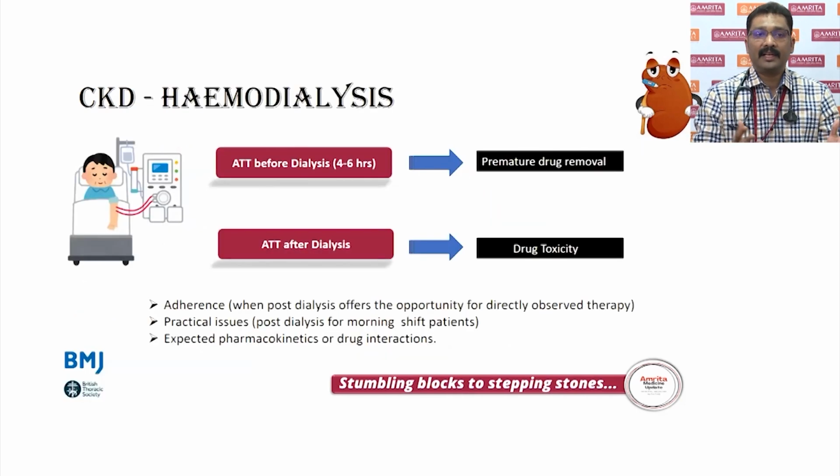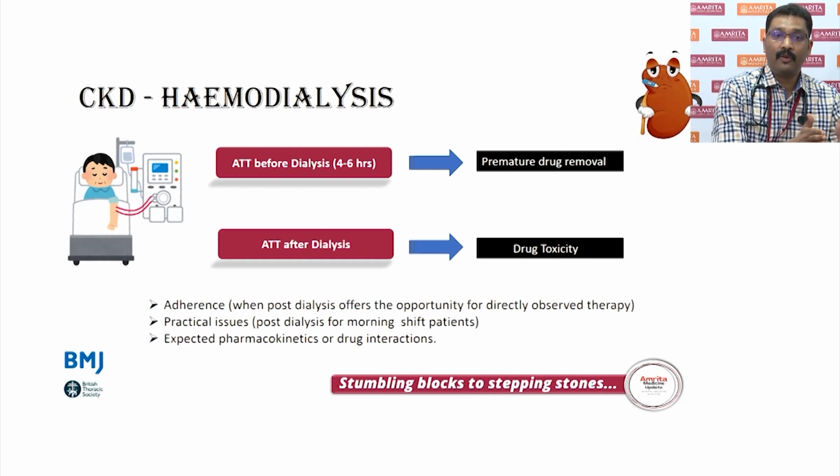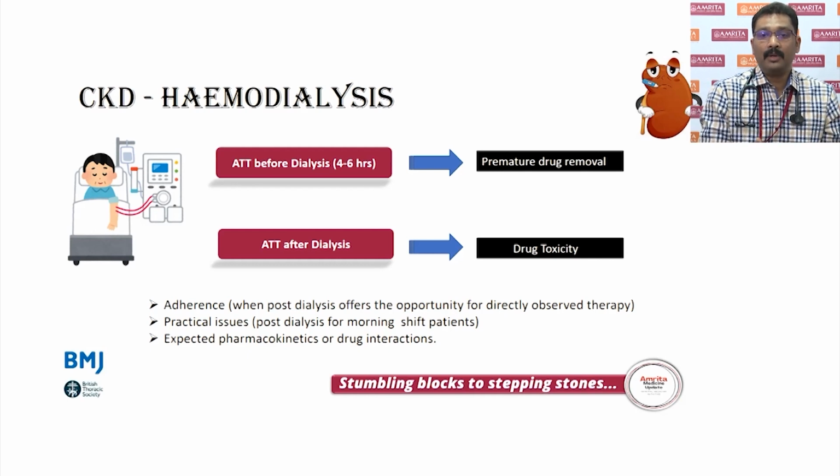Now, another issue that comes up is the timing during hemodialysis. There are two schools of thought. One is ATT being given about 4 to 6 hours before the dialysis. The danger there is premature drug removal. Whereas if you give it after dialysis, the problem is the toxicity that can occur. Now, this decision has to be taken based on the expected pharmacokinetics of the drug and the drug interactions when we have other comorbid illnesses.